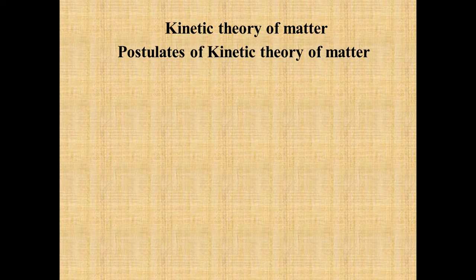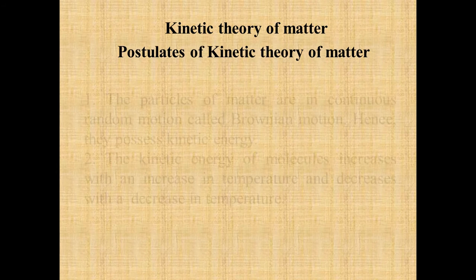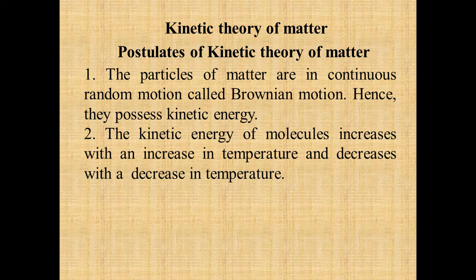First of all, let's discuss what the kinetic theory of matter is. There are a few postulates of the kinetic theory of matter. First, the particles of matter are in continuous random motion called Brownian motion. Hence, they possess kinetic energy. As the particles are continuously moving, they must have some energy, and that is known as kinetic energy. Then, the kinetic energy of molecules increases with an increase in temperature, as we discussed in the previous slide, and decreases with a decrease in temperature.